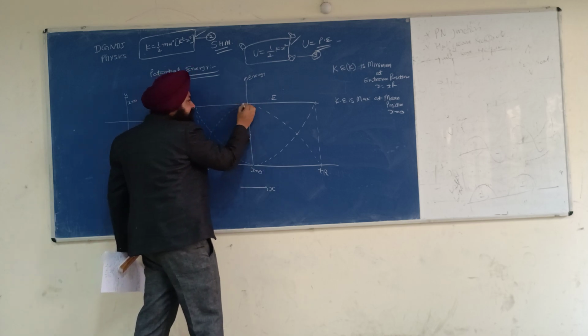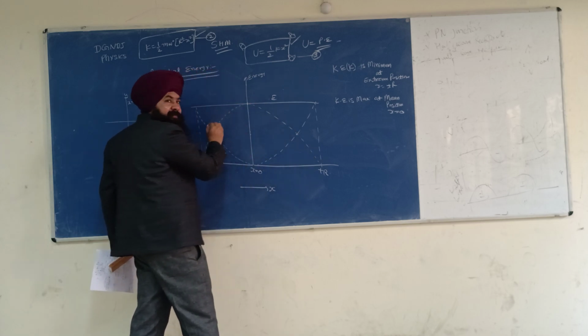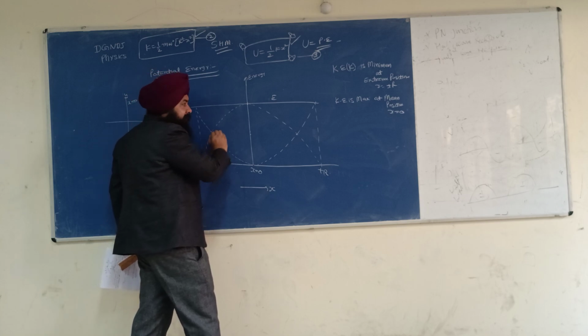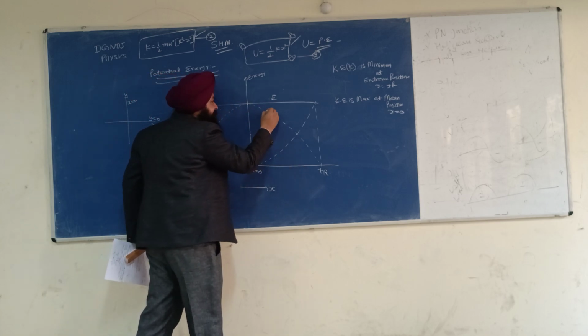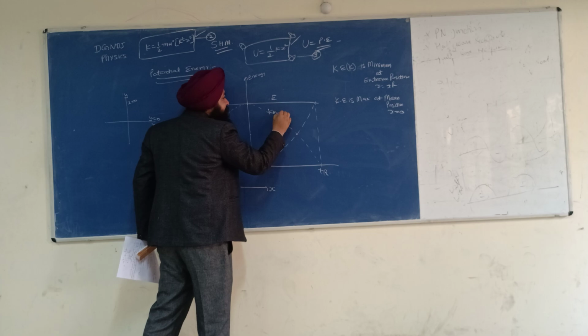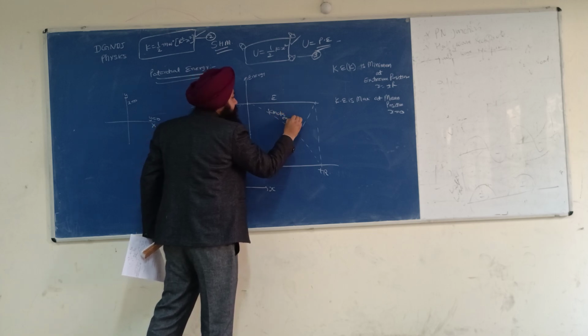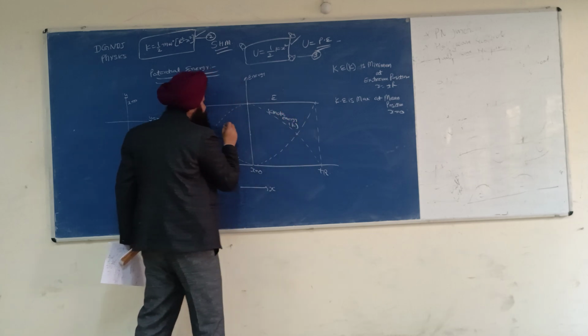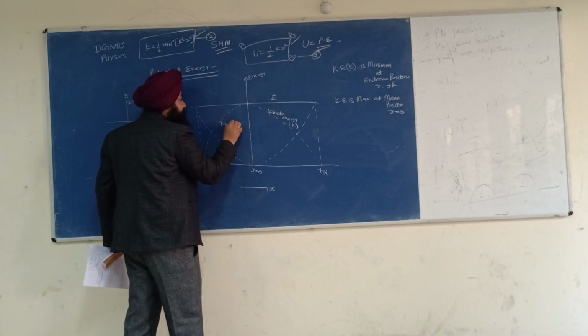It means this is the curve of the kinetic energy K.